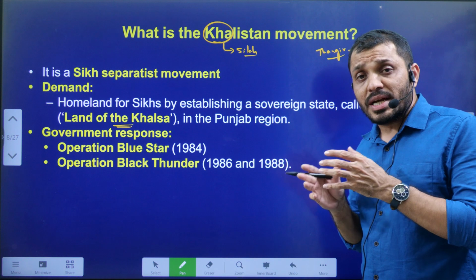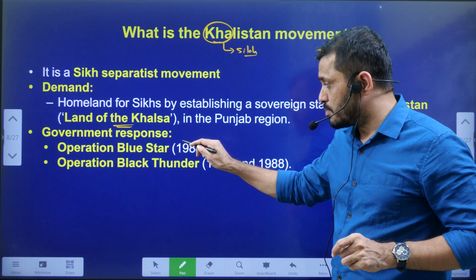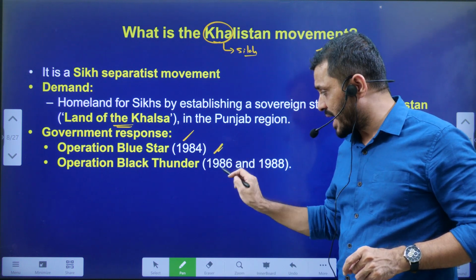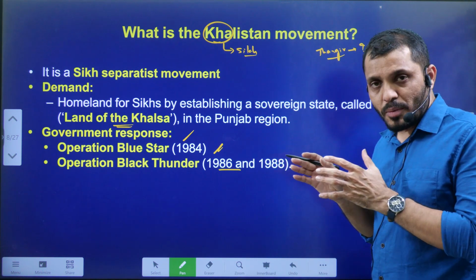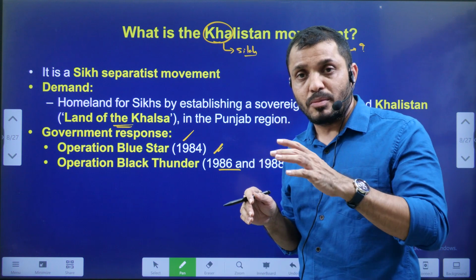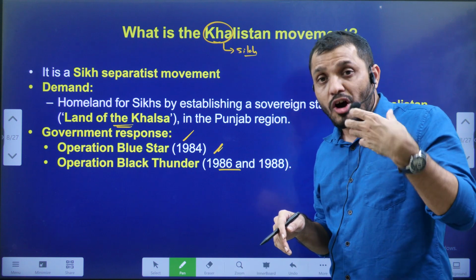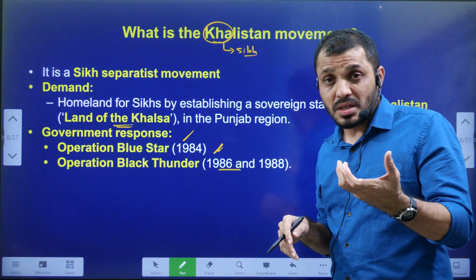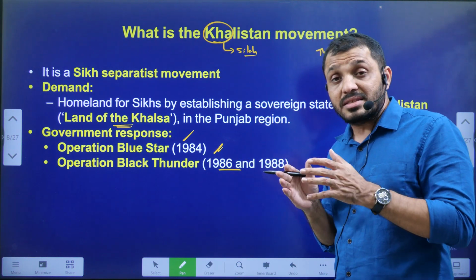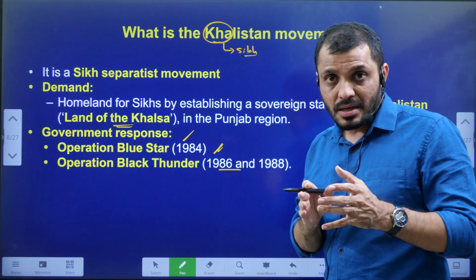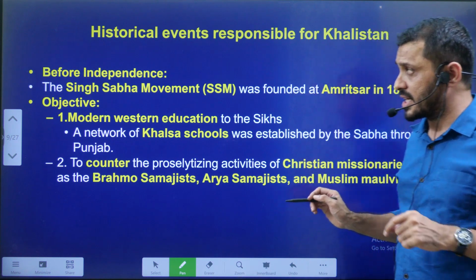In response to the Khalistani movement, the government organized Operation Blue Star in 1984 as well as Operation Black Thunder in 1986 and 1988. Even though these operations suppressed the Khalistani movement, the experiences of the movement still haunt the youth, and sometimes those fears are exploited by Pakistan and some other countries which want to create instability in the country.